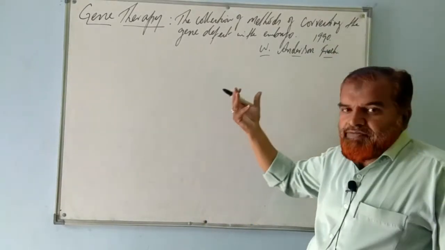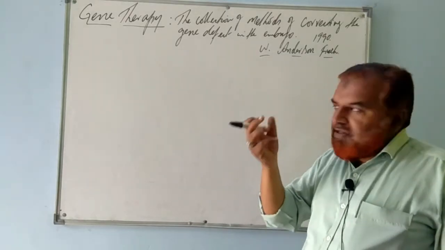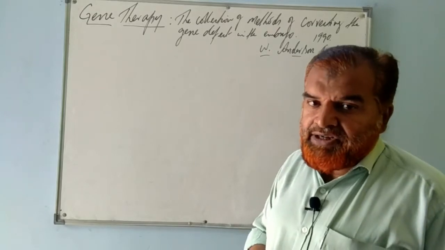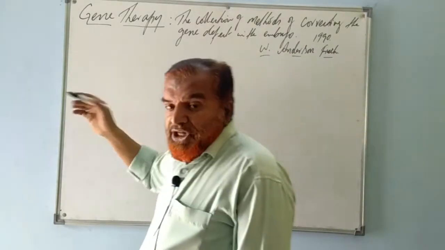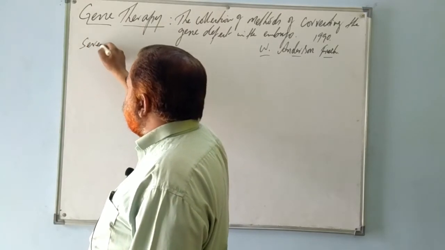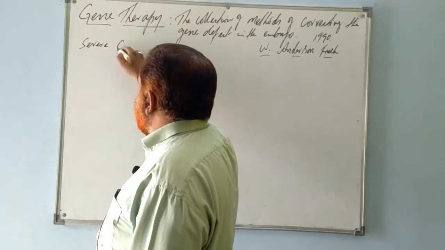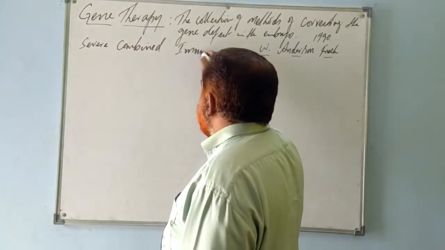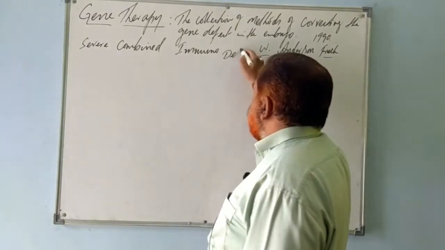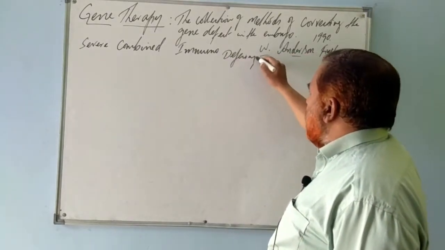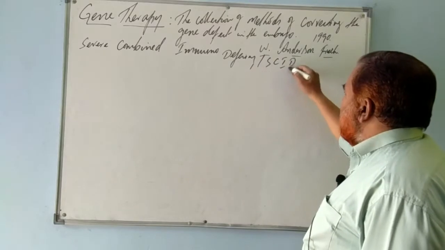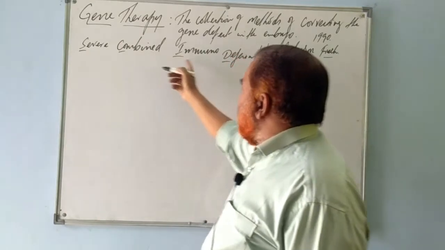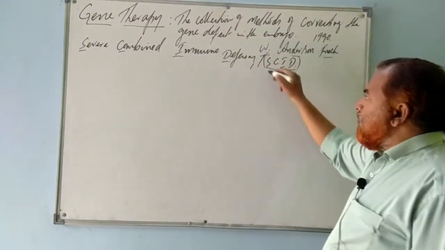Basically, the concept of gene therapy was given by William Anderson French in the year 1990 by treating a syndrome called severe combined immunodeficiency, what we call SCID, severe combined immunodeficiency syndrome.